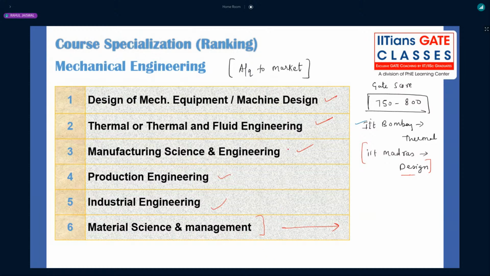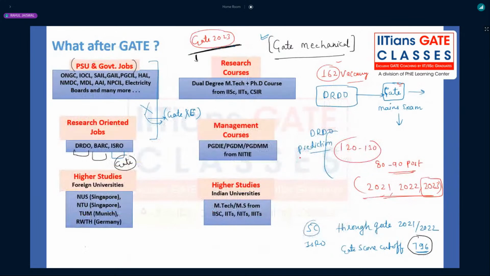Apart from material science, if you are getting material science, instead of that, select the interdisciplinary branches that have good placements. Or do some coding or data analytics course and get placed, rather than selecting material science or management. So that has to be there, and you can get the MTech.